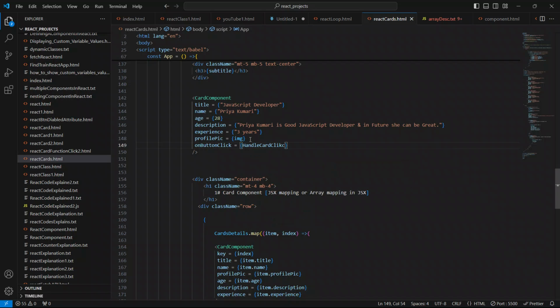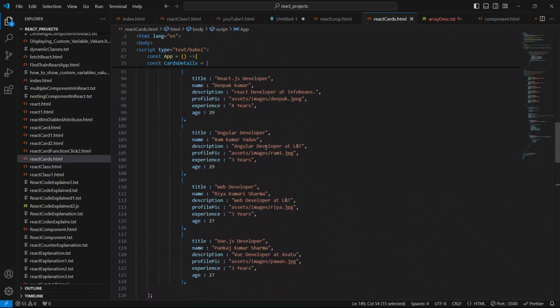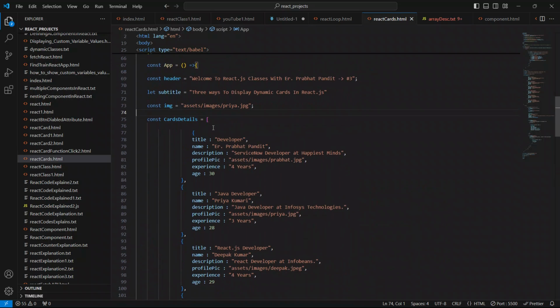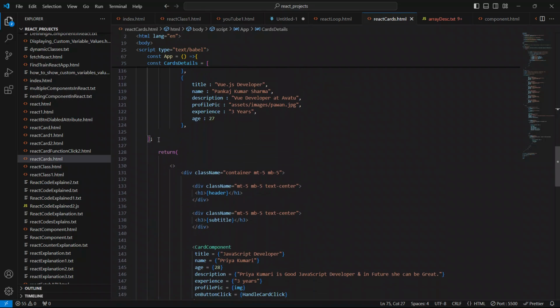Now we have to define this handle card click method inside the parent component. So just come up here, and below this object card details, I'm going to define it now.